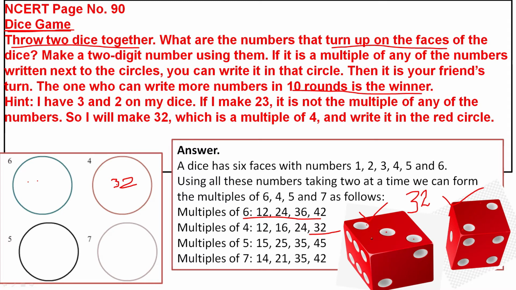Whatever number comes at the top he has to take, and see whether the number is a multiple of 6 or 4 or 5 or 7. If it is a multiple of 7, you have to write it in the circle 7. If it is a multiple of 5, you have to write it in the circle 5. Like that you can play the game. Very nice game you can play. For that we need 2 dice.